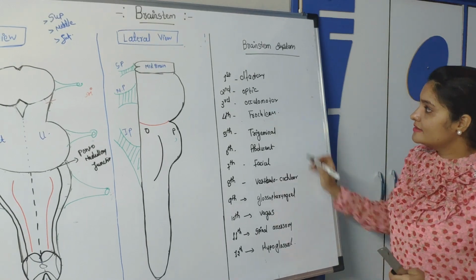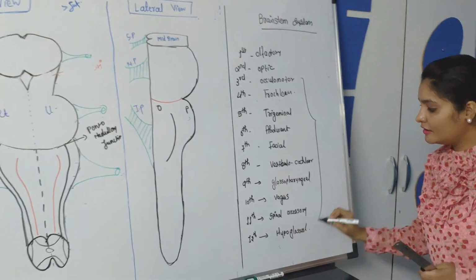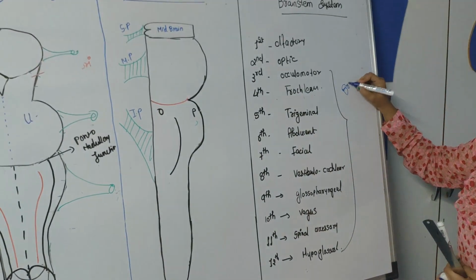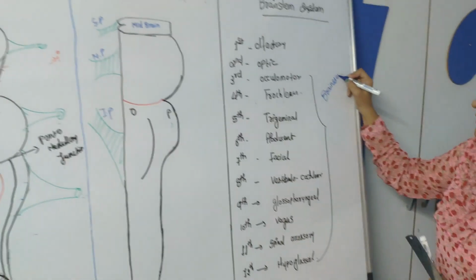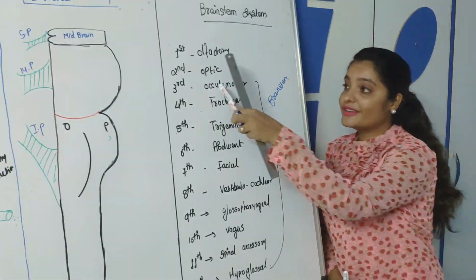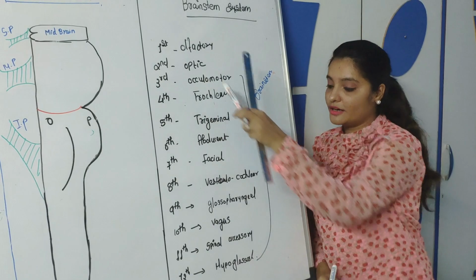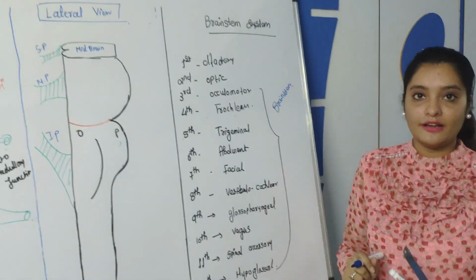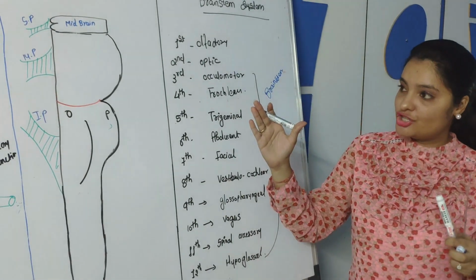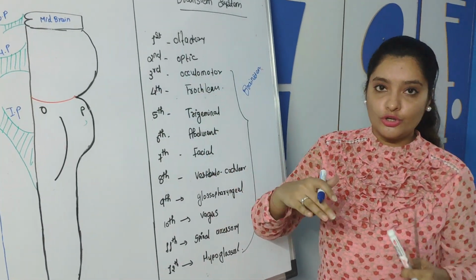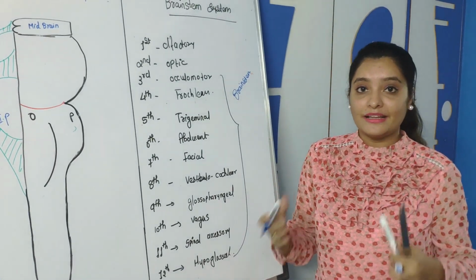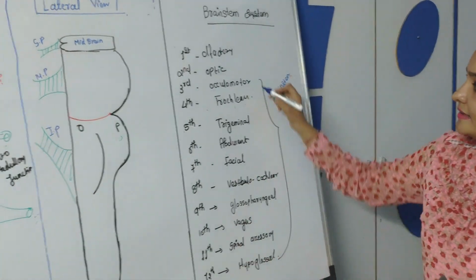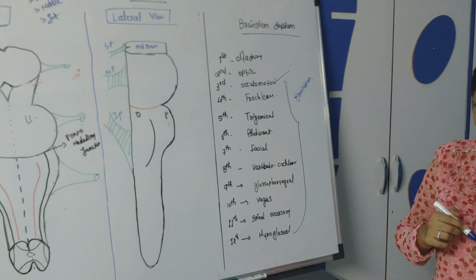So among all these nerves, from the 3rd cranial nerve to the 12th cranial nerve, these cranial nerves originate from the brainstem. So now we'll see the origin of each and every cranial nerve from the 3rd to the 12th. Why is it important to know the origin of cranial nerves? Because you should know which symptoms the patient will get if there is any damage to any part of the brainstem. Okay, so now we'll see the origin of the 3rd and 4th cranial nerves.